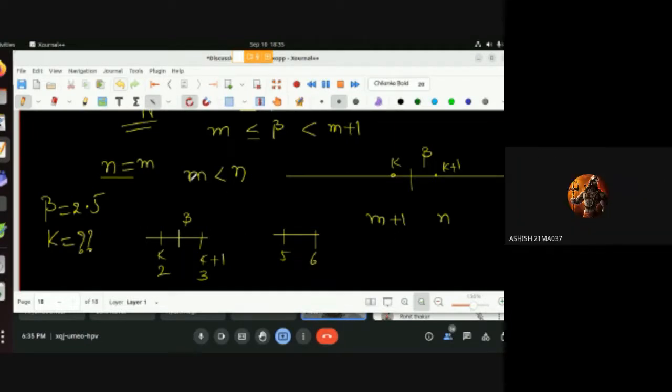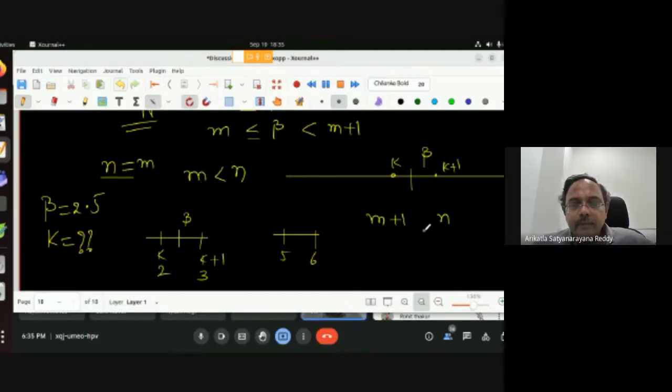m plus 1 is greater than n. Why? Take 2 and 5, for example. 2 is less than 5, that works. 2 plus 1 is also less than 5.